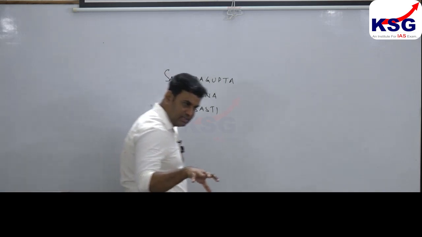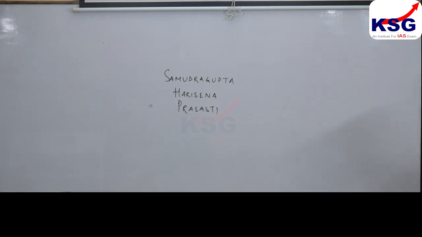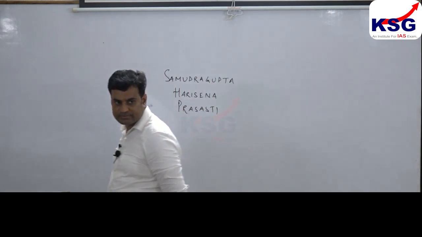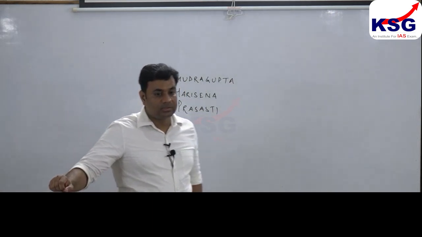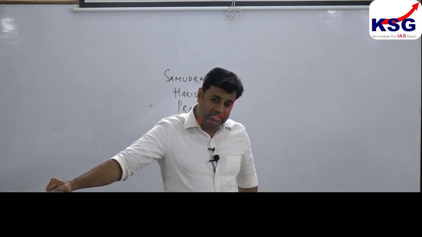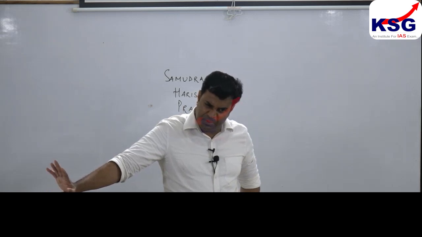Right. In this account, Hari Singh has written 33 lines in pure Sanskrit.